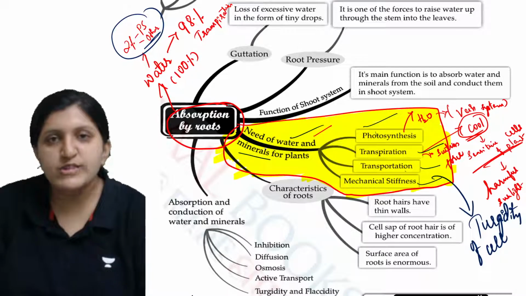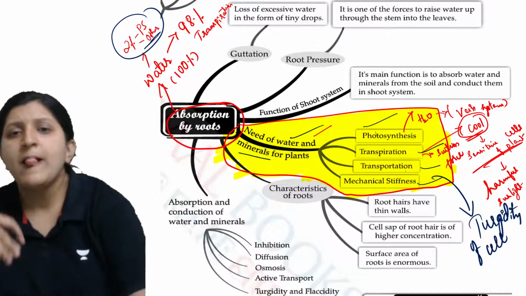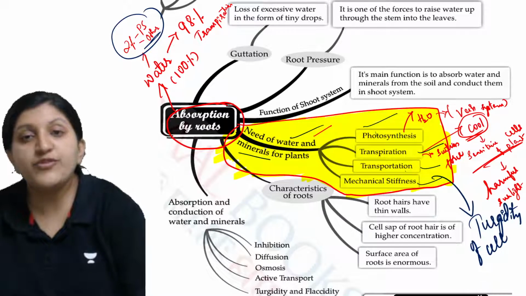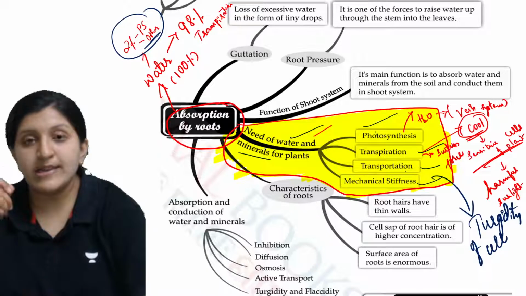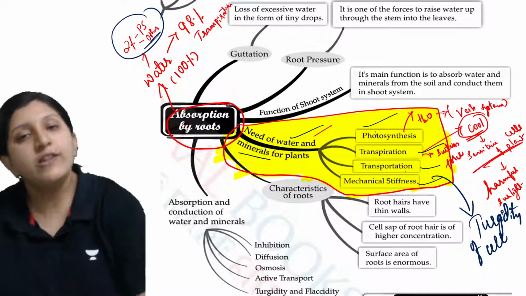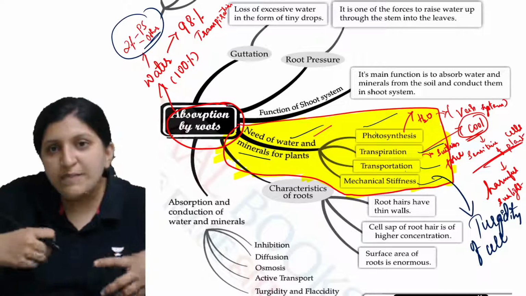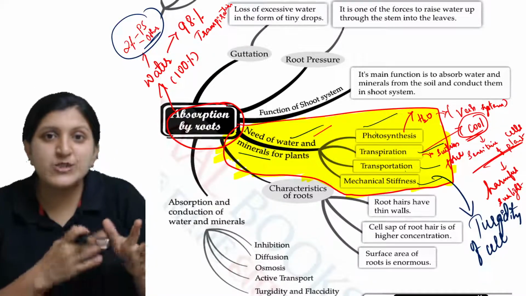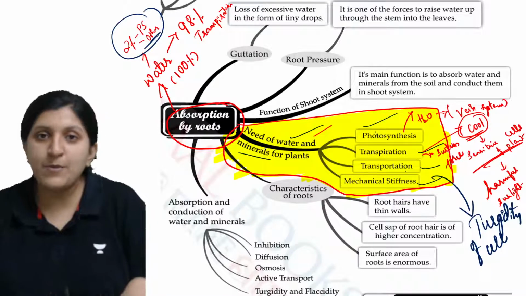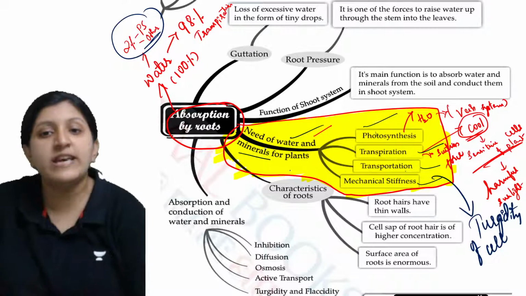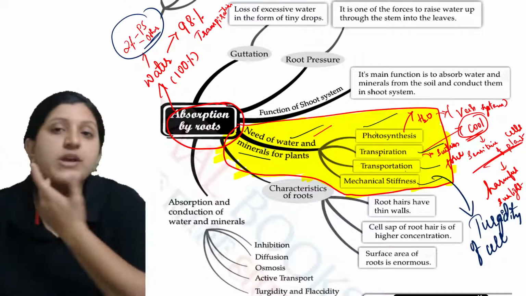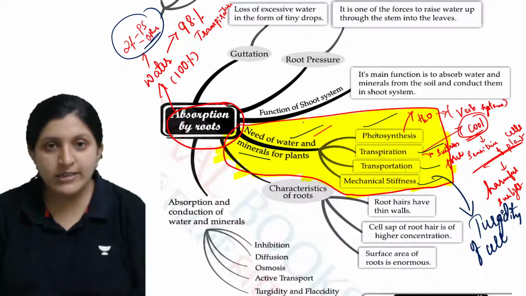For transportation, we have xylem and phloem. Through xylem, water transportation, like water supply, is done, and through phloem the food supply is done. But anyway, through the water itself the food supply will be done. A solid particle is not moving; it is dissolved in the water, or along with the water the food particles are moving. So for transportation, again there is a water requirement. Water is required for a lot of different processes.